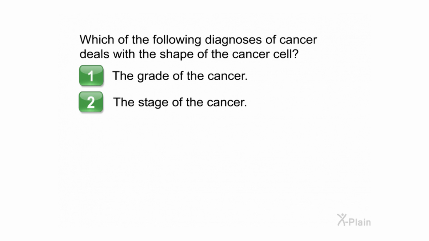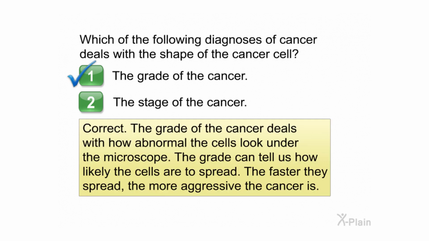Which of the following diagnoses of cancer deals with the shape of the cancer cell? Choose one of the following options. 1. The grade of the cancer. 2. The stage of the cancer. Correct. The grade of the cancer deals with how abnormal the cells look under the microscope. The grade can tell us how likely the cells are to spread. The faster they spread, the more aggressive the cancer is.